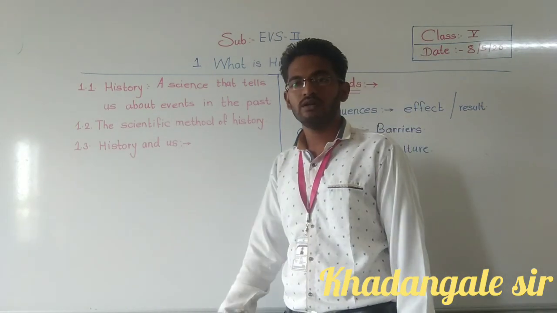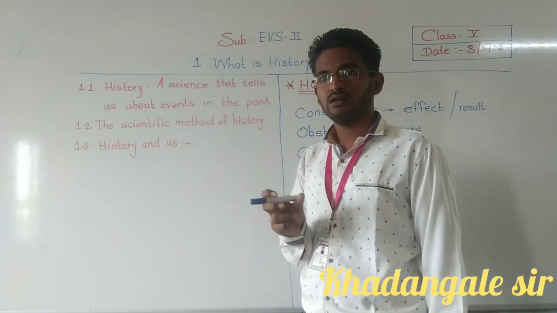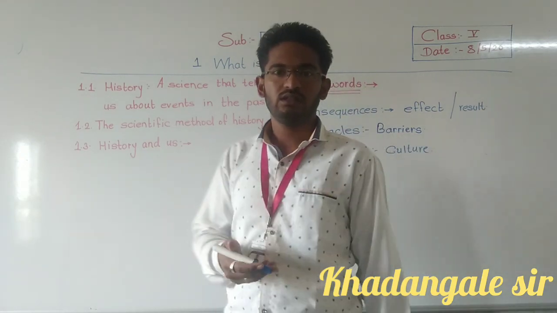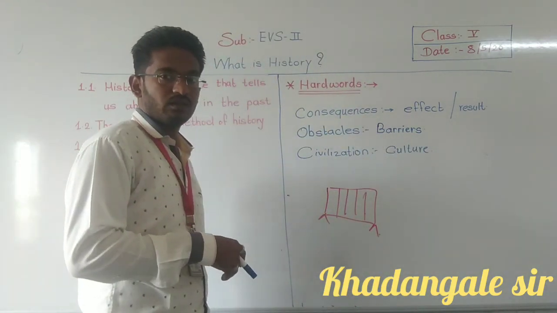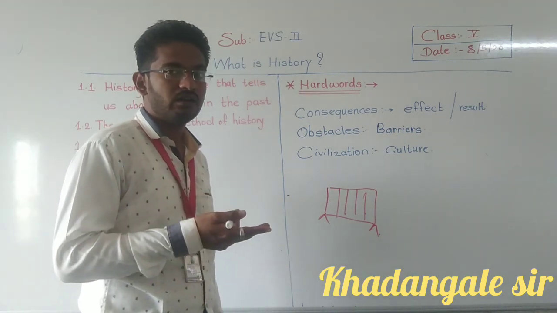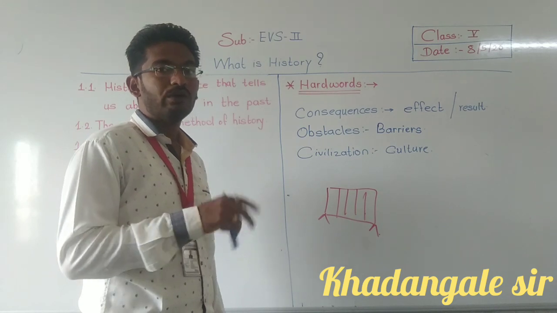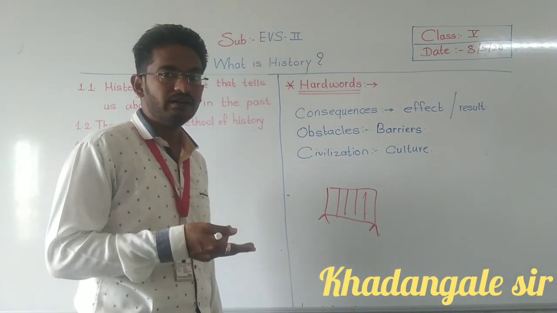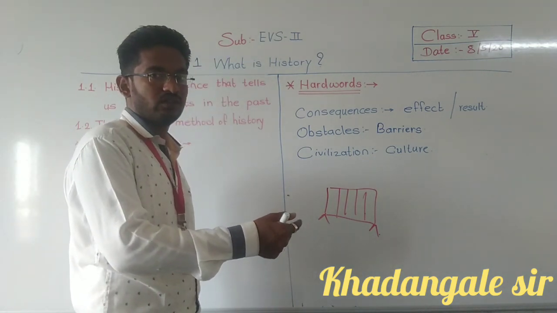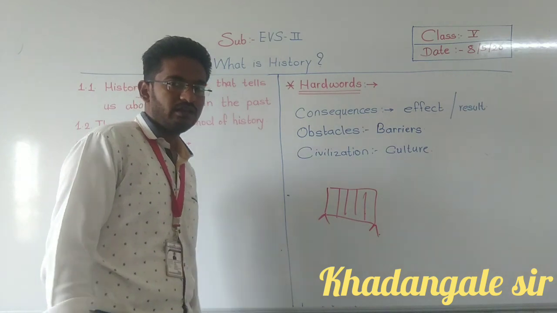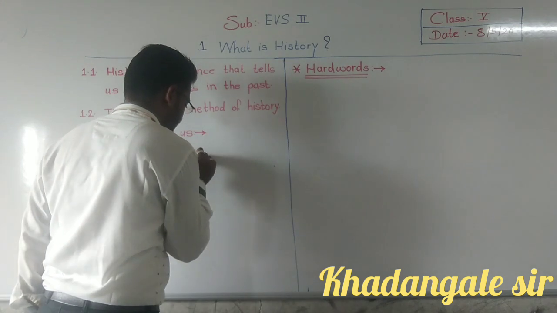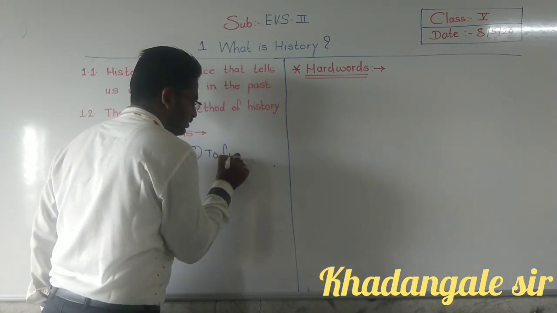Here, what are we doing more? For the past, we are trying to find out evidence. There are three steps. First, we find out evidence. Second, what are we doing there? We have to examine that evidence. And third, to arrange them in a sequence. We'll see on the board. First, what we have to do is find out evidence.